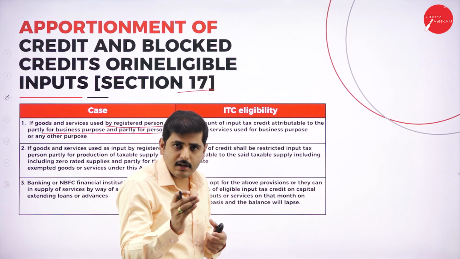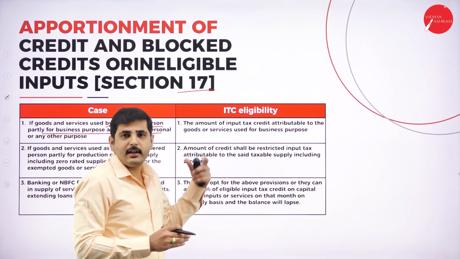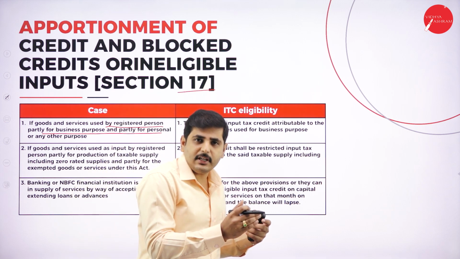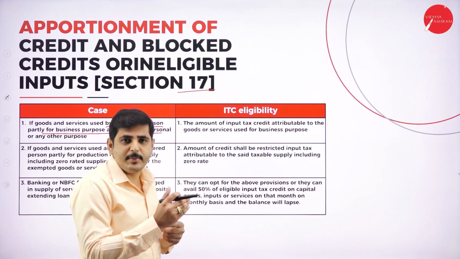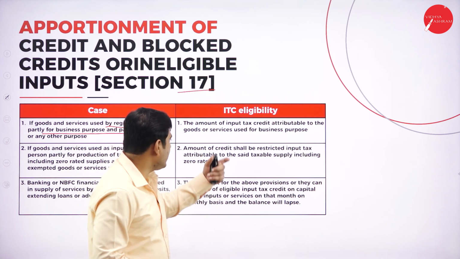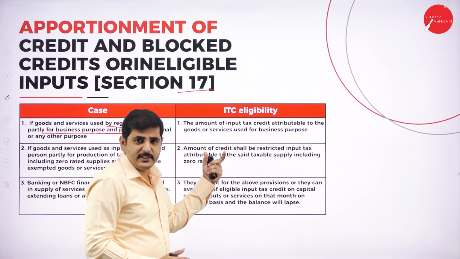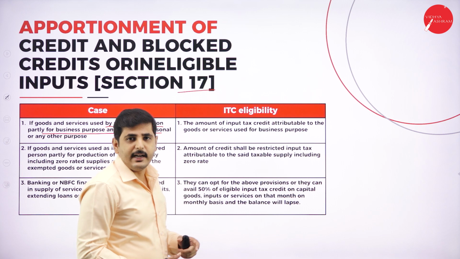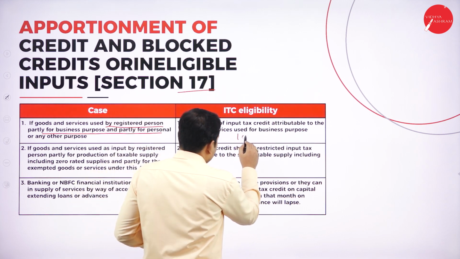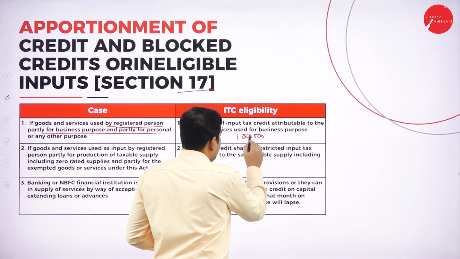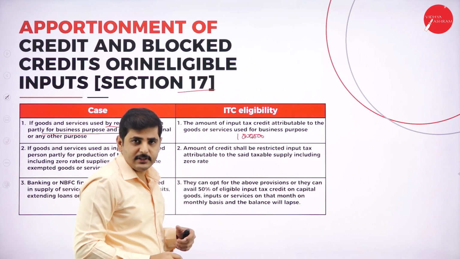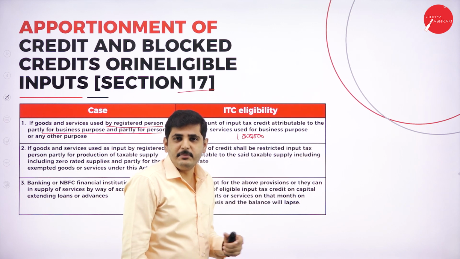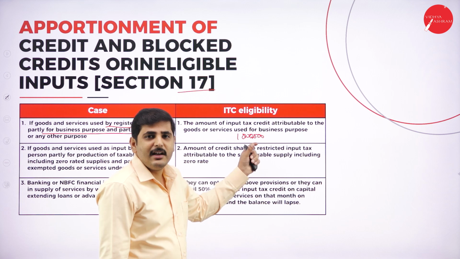If you purchase the car for business purpose, then you can claim the ITC. Now, while claiming the ITC, if 50% of the car is used for personal purpose and 50% of the car is used for business purpose, in this case you can claim the ITC for the portion used for business purpose. For example, if the car is 10 lakh rupees, 50% used for personal purpose means 5 lakh rupees, and the remaining 5 lakh rupees is business purpose. On the 5 lakh rupees we can claim the ITC.